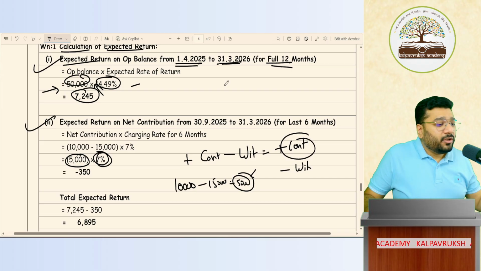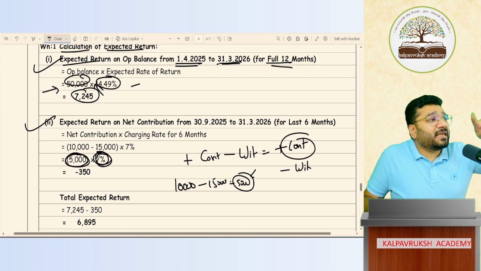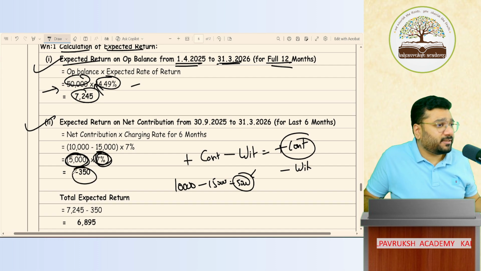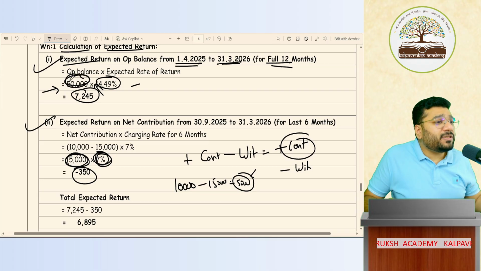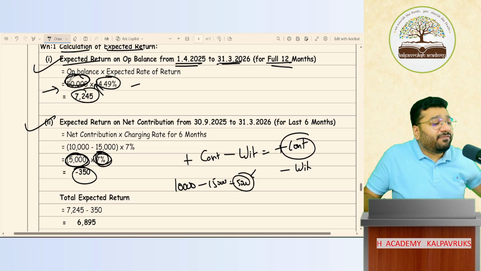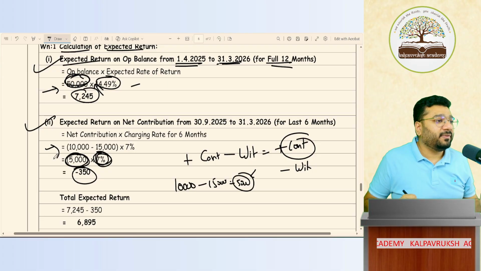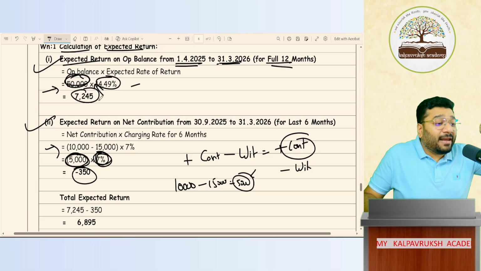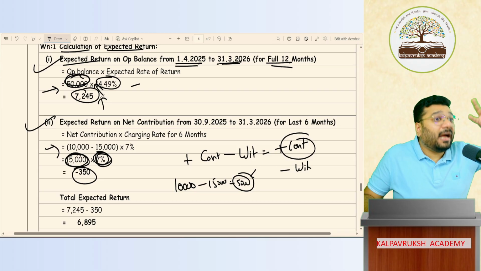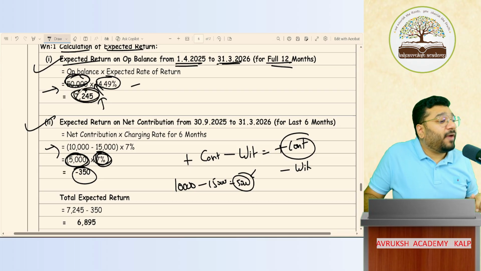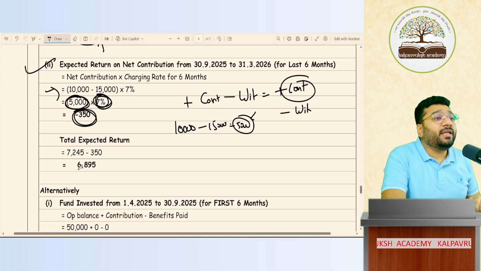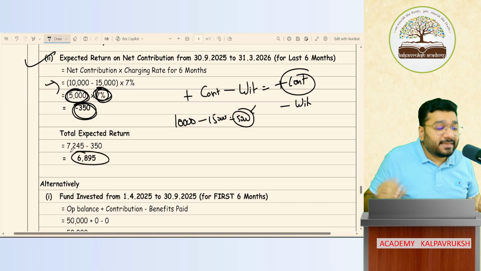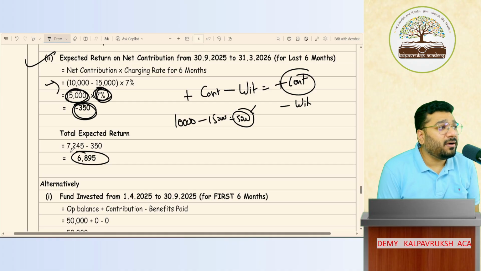Any problem? So on net contribution of 5,000 which I withdrawn, 7% interest for the 6 months period, I need to reverse. The full 50,000 was not invested throughout the year. That 5,000 investment was withdrawn in the middle itself. So வரும்னு நினைச்சிட்டு நீங்க வட்டி calculate பண்ணீங்க இல்லையா, அது வரல, அது reverse பண்ணோம். So 7245 minus 350. So what is your net expected return? 6895. Got it, not got it?